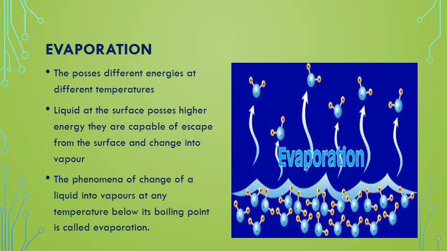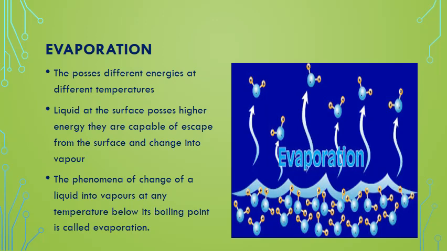How? The particles or molecules take heat from the same liquid and their energy increases. When the energy increases, they try to escape from the surface. That escaping of molecules, or change into vapor, is called evaporation. It's very easy to remember. They possess different energies at different temperatures. That means at higher energy they have the capability to escape from the surface and change into vapor.